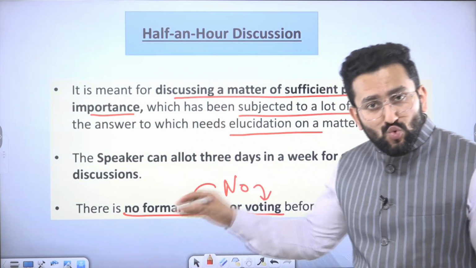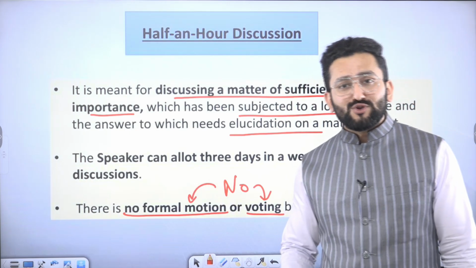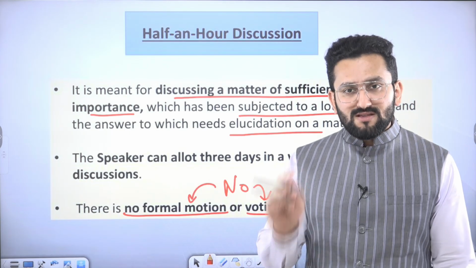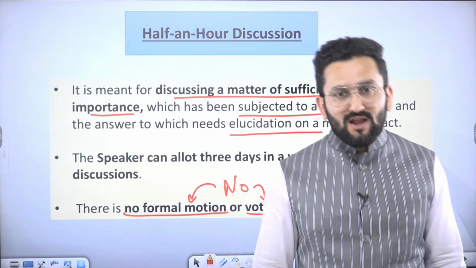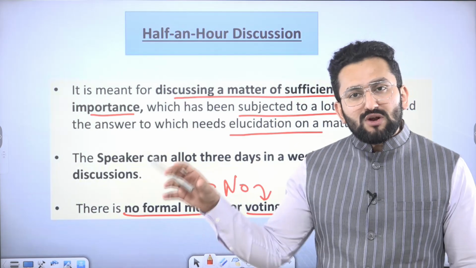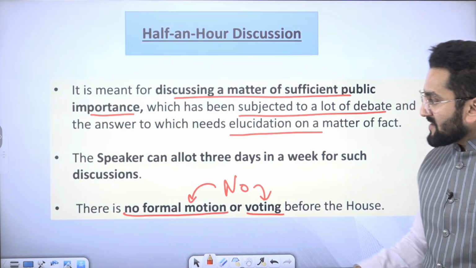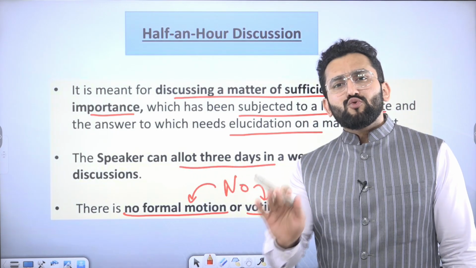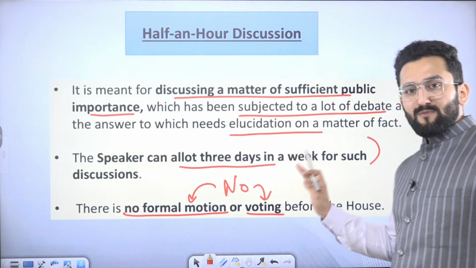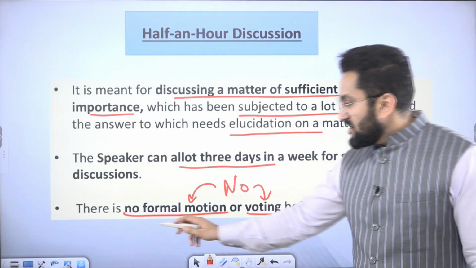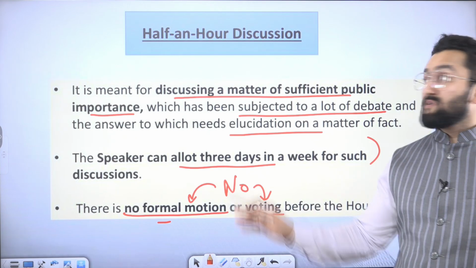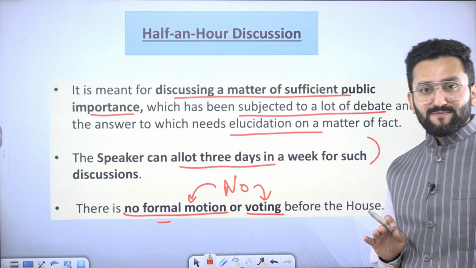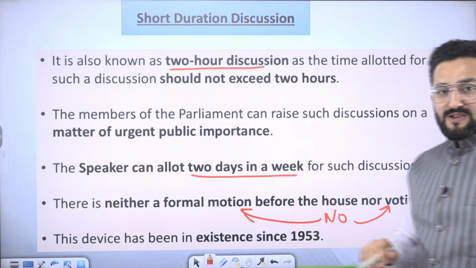That is why these tools are given in our parliamentary procedures. If some matter is not discussed in zero hour, or some matter is not raised in question hour, you have these slots in which you can discuss important matters. A speaker can allot 3 days in a week for such discussions. So at least in those 3 days the slot is available, and we can do the discussion. No formal motion and no voting can happen when it comes to a half hour discussion. Short duration discussion.